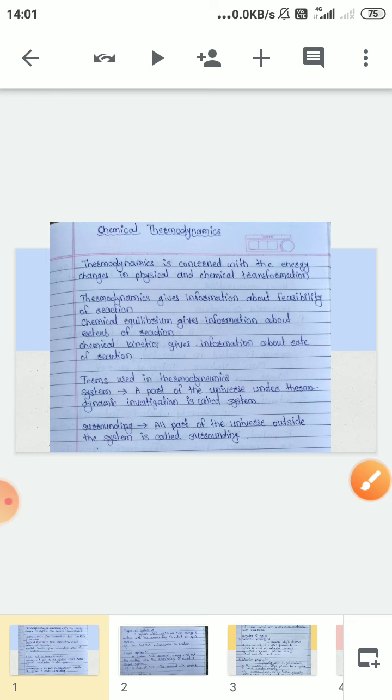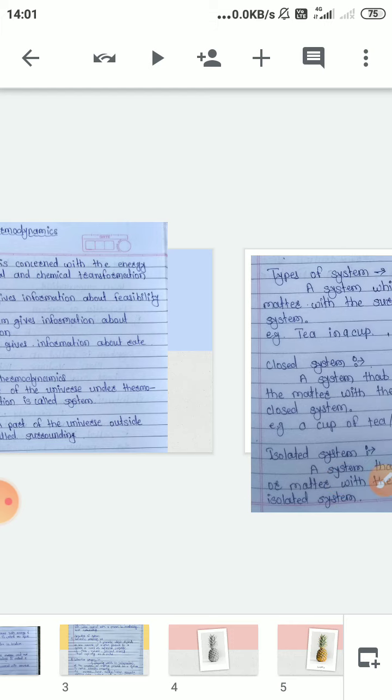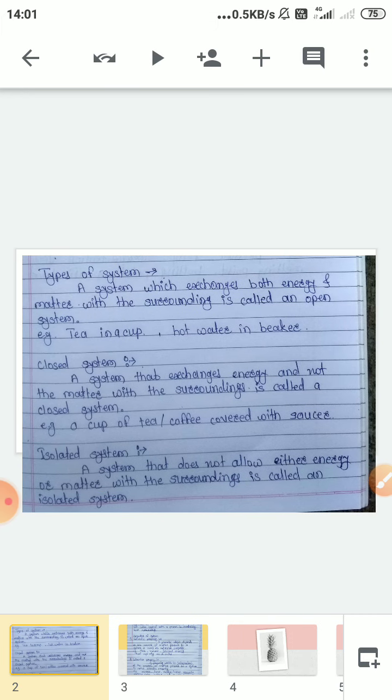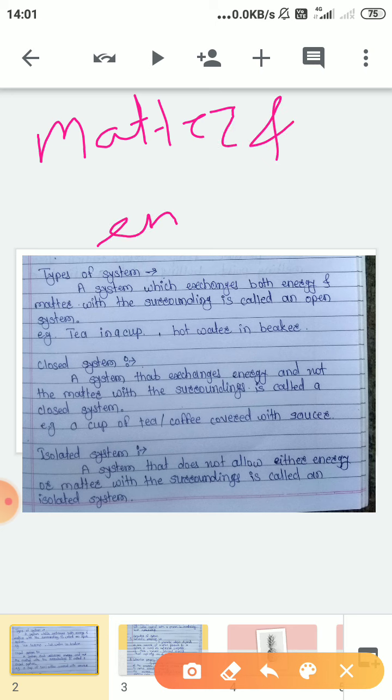Okay, so we are going to see three types of system: open system, closed system and isolated system. For this you have to remember matter and energy. What we have to remember? Matter and energy.